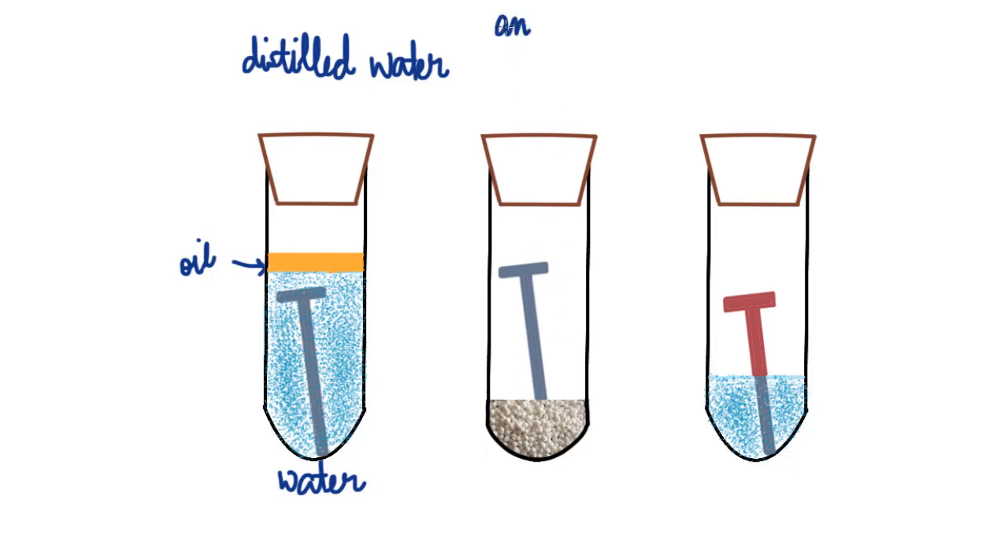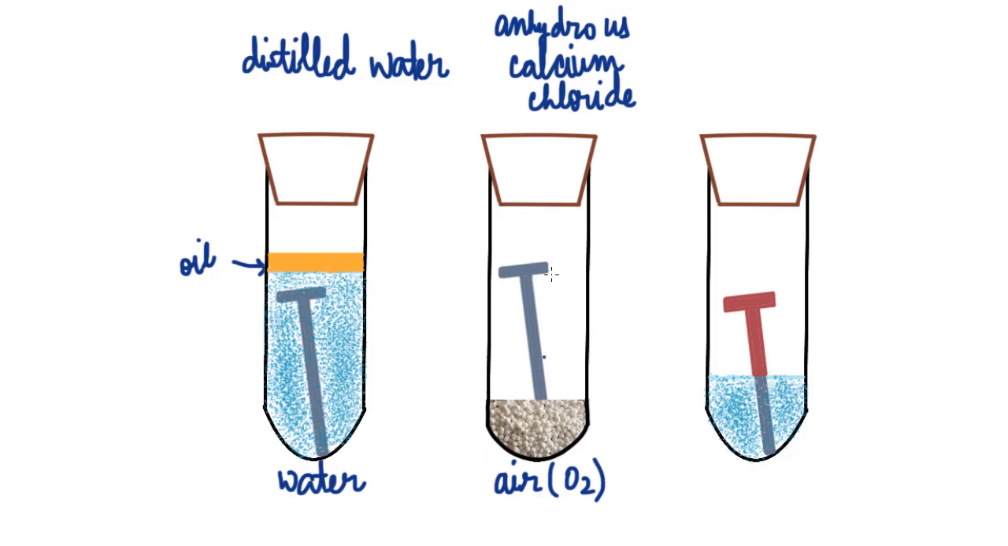Here we have placed some crystals of anhydrous calcium chloride. What does anhydrous calcium chloride do? It absorbs any moisture that is present here. So here we have air which contains oxygen, but we do not have any type of moisture or water. And in the third test tube, we have kept the iron nail immersed in water only up to this height.